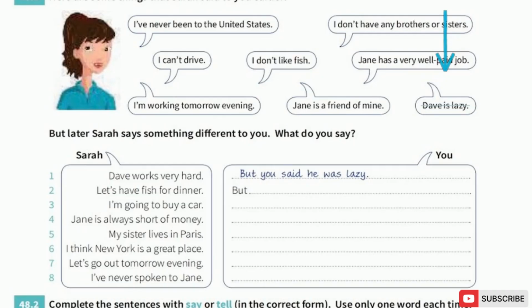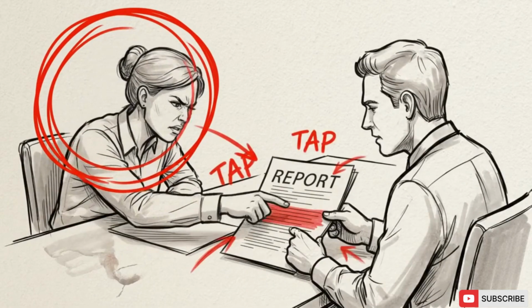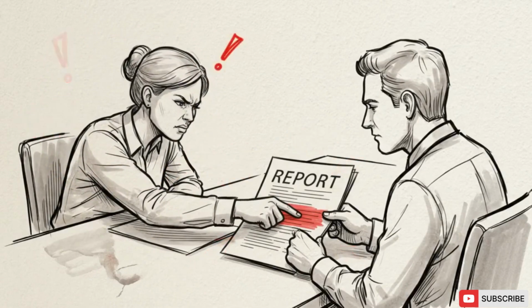We can see this again in exercise 48.1. Sarah previously stated, "Dave is lazy." When Sarah later says, "Dave works very hard," the required response uses the past tense. "But you said he was lazy." In conversation, backshifting allows us to point out inconsistencies and address statements that no longer align with the facts.